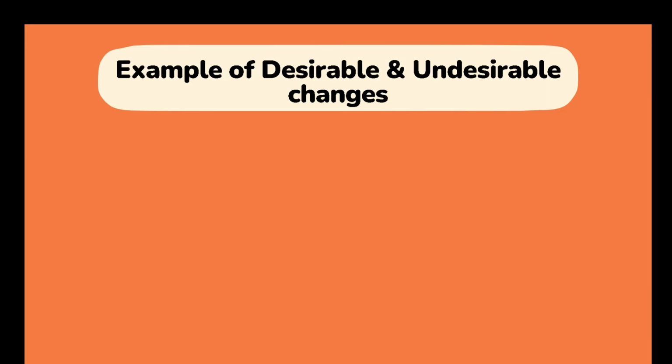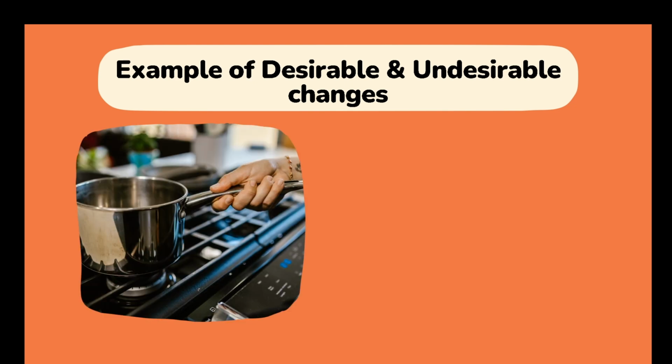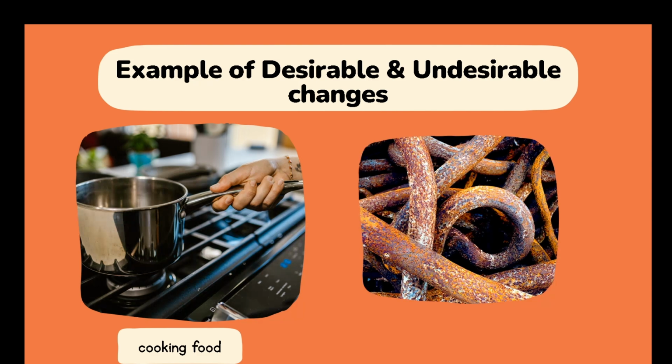And lastly, we have the example of desirable and undesirable changes. What are desirable changes? That produce useful results and are brought about by man or nature, like cooking of food, then milk changing into curd. All these will be classified as desirable changes. Undesirable changes again produce useless results and are again brought about by man or nature, like rusting of iron, breaking of glass. All these will be classified as undesirable changes.